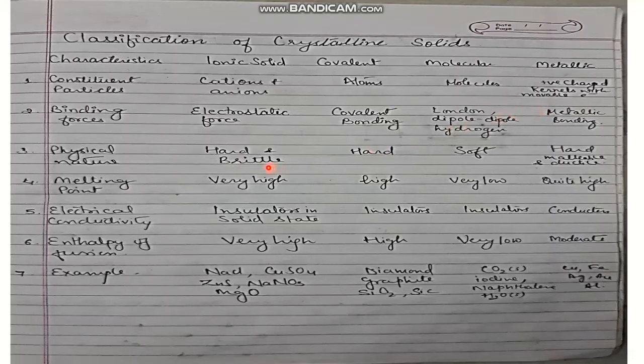The physical nature of ionic solids is hard and brittle. Covalent solids are hard. Molecular solids are soft, whereas the metallic solids are hard. They are malleable and ductile, but they are not brittle.